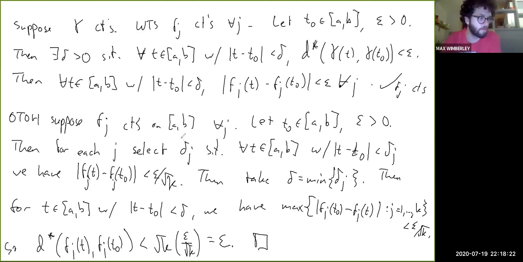Okay, so in the next video, I'll talk about the topological characterization of continuity, which involves looking at inverse images of open sets. And it's a very, very beautiful topic, and I think it's one of the most important ideas that we'll cover in this class. So yeah, that's it for this video.